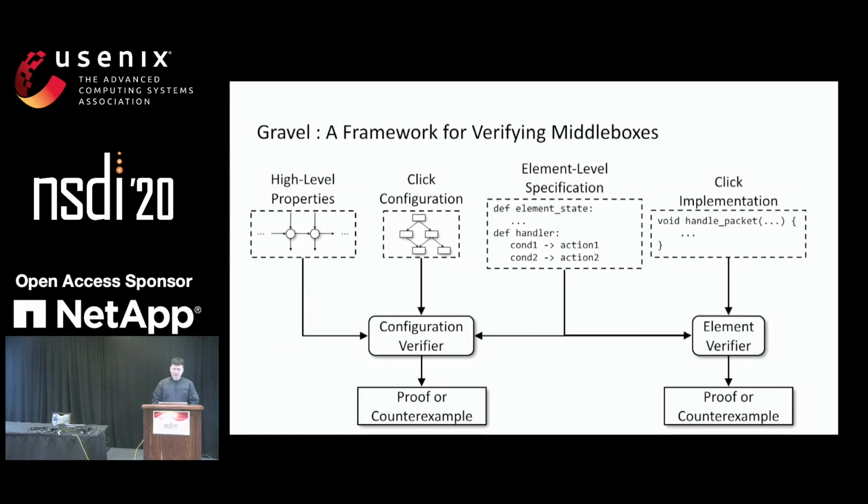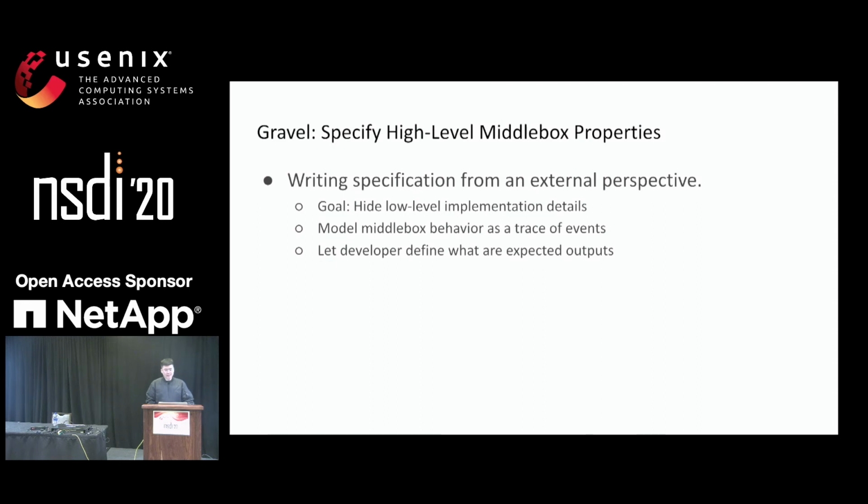So one major part of the Gravel framework is a set of programming interfaces to let developers specify high-level middlebox properties. The idea of this high-level interface is that we want developers to write the specification from an external perspective, which means we want developers to hide low-level implementation details, such as what kind of data structures is actually being used in the middlebox, and focus more on the externally observable behavior of the middlebox. So in this case, using this API, the developer will need to model the middlebox behavior as a trace of events. Let me give you a concrete example.